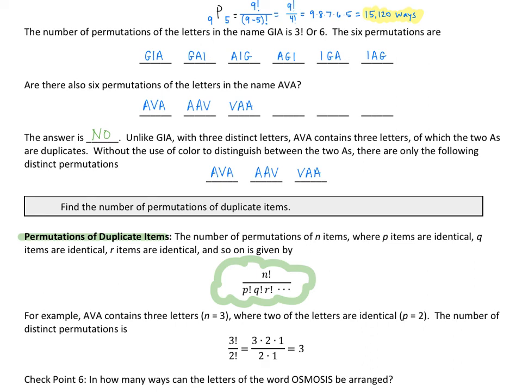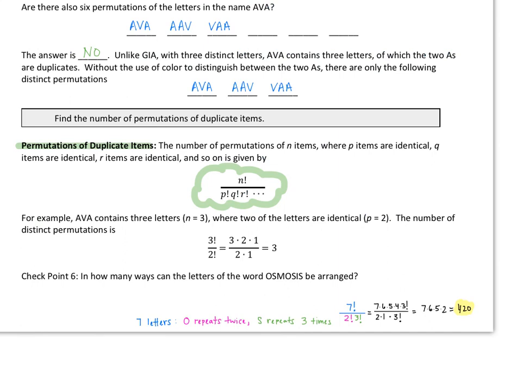So I want you to try checkpoint 6 with the word osmosis, okay? In how many ways can the letters of the word osmosis be arranged? Try it on your own and then we'll check back. Okay, so what you should have noticed is we have 7 letters total, so that's our n value. So n is 7. O repeats twice, so we could say p equals 2. And then S repeats 3 times, so q we could say is 3.